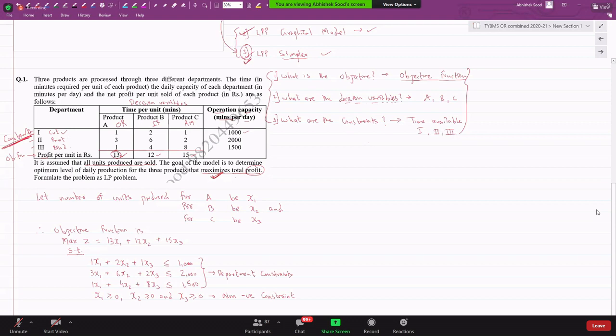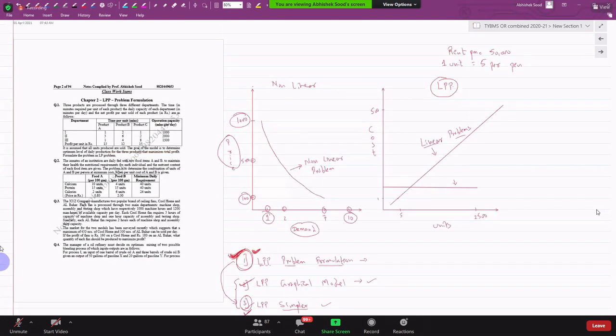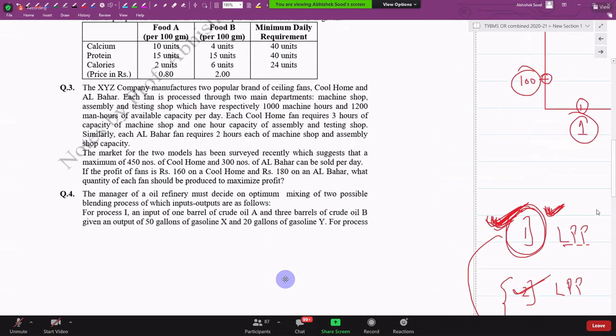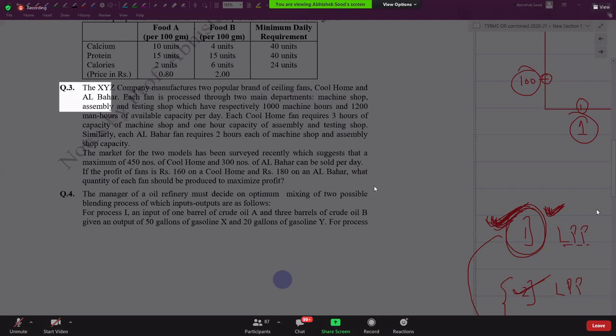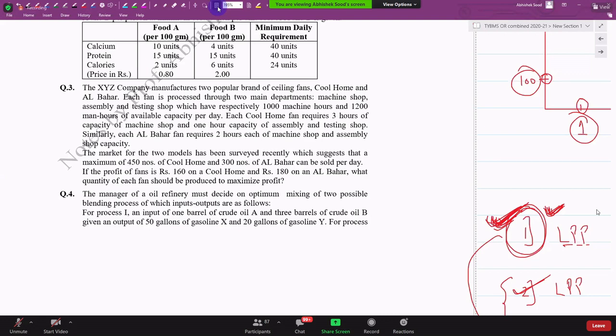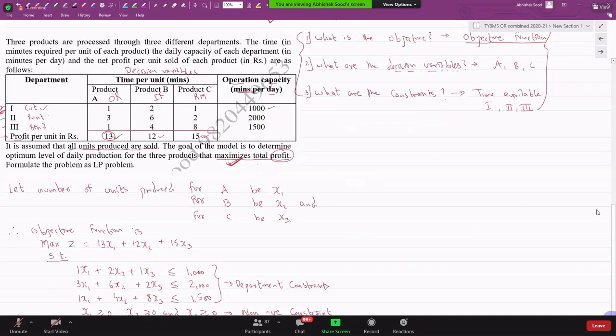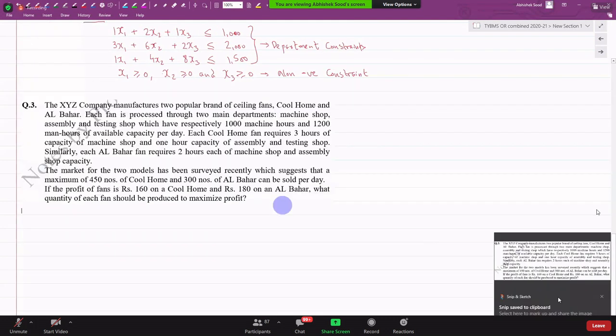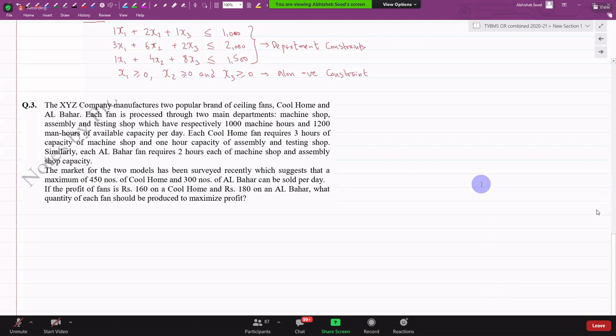Now you'll understand from the second problem onwards what I mean when I say put them in the required order. देखिए, पढ़िए जरा इस सम को. Sum number 3 की बात कर रहे हैं हम लोग. The XYZ company manufactures two popular brands of ceiling fans, Cool Home and Al Bahar.